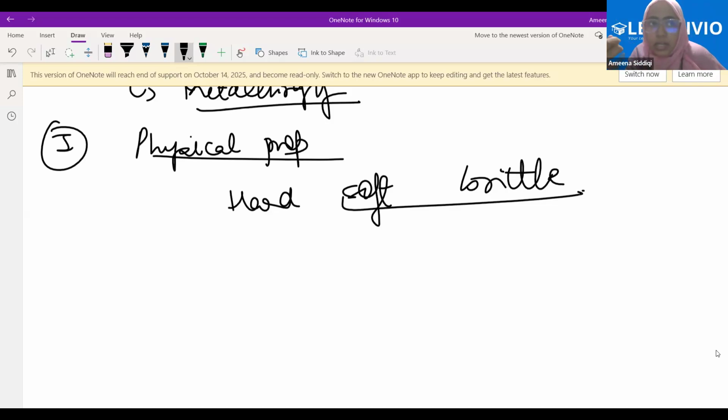Please try to understand this example. Suppose I ask you about a very small piece of chalk, and you apply some pressure or force. Is it soft, or does it change into powdered form? It changes into powder form. That is what we mean by brittle, and the difference between soft and brittle should be clear. Metals are generally hard. Some metals are also soft, but non-metals are generally brittle.